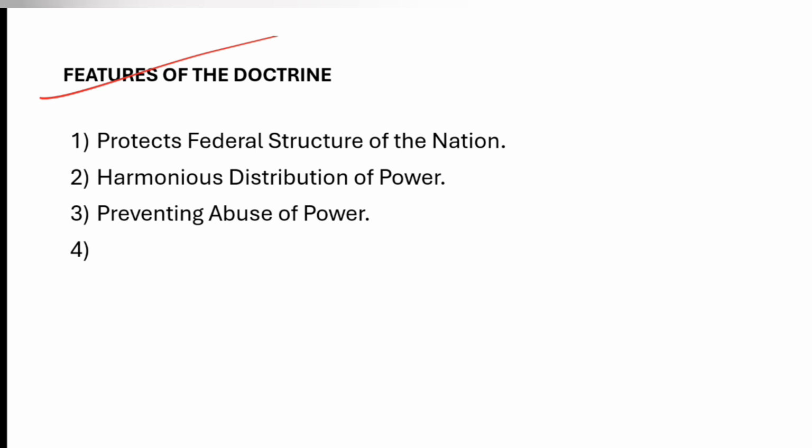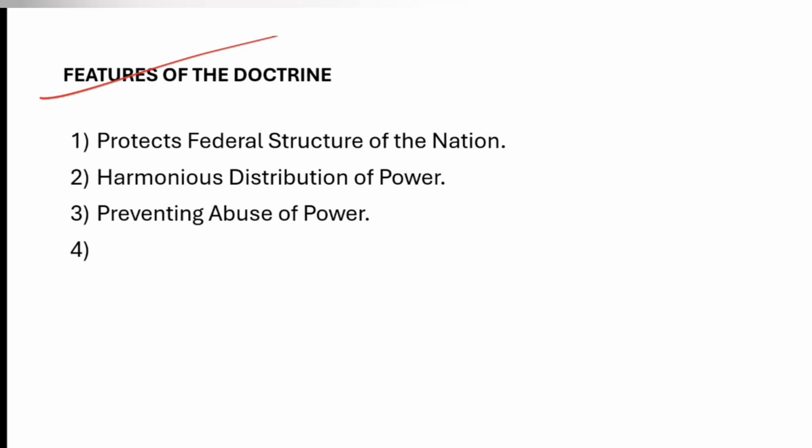So to decide whether it is an encroachment or not, the courts would apply the doctrine, and that doctrine plays a role also in protecting the federal feature of the constitution, where the different legislatures have their independent rights protected to pass the laws on things which are under their domain. So this doctrine plays a role there in protecting the federal structure of the nation.